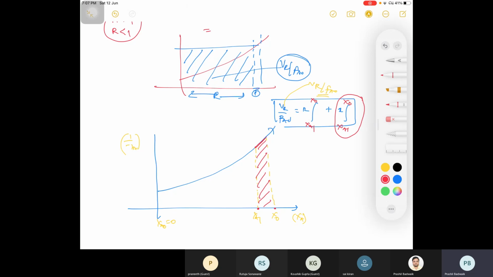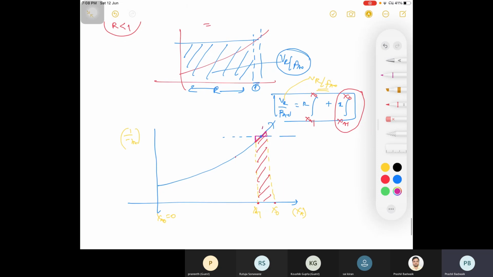If I multiply this area, I may get some different area, such kind of area. But in order to avoid the complexities, I am just finding a point such that this area is equal to this area.